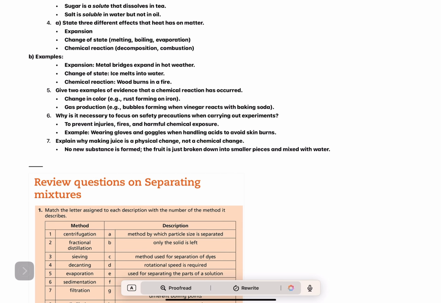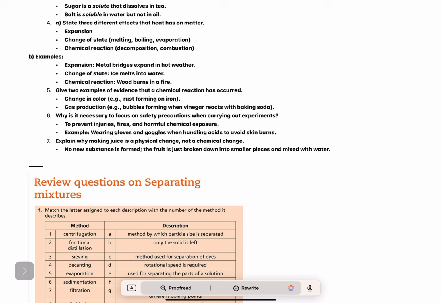4. State 3 different effects that heat has on matter. Expansion, change of state, melting, boiling, evaporation, chemical reaction, decomposition, combustion. B. Examples. Expansion, metal bridges expand in hot weather. Change of state, ice melts into water. Chemical reaction, wood burns in a fire.